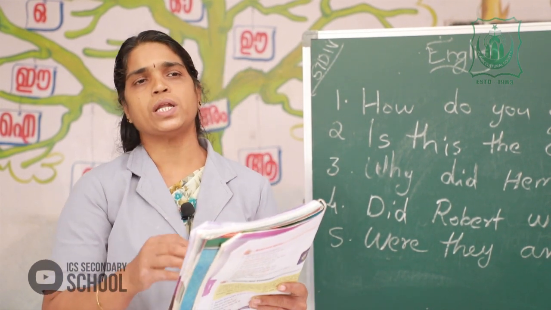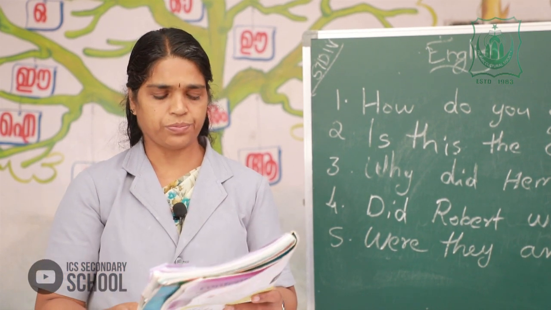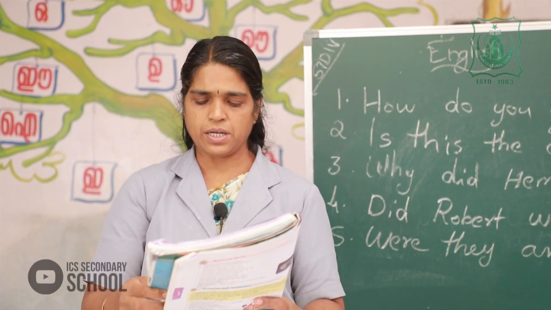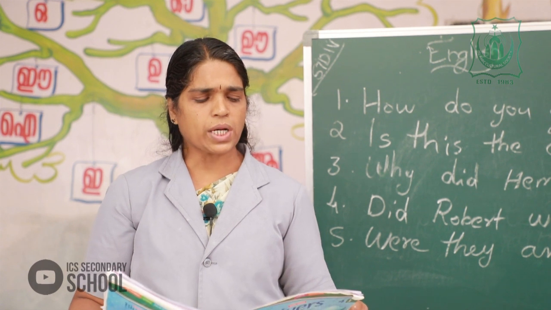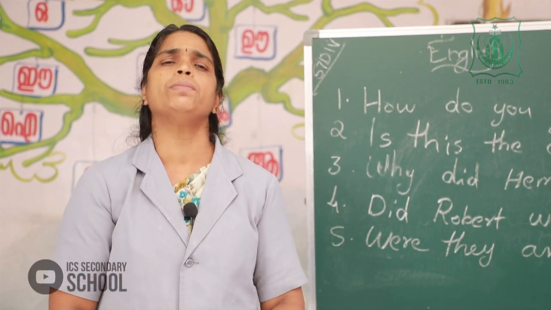This also you should write true or false in your textbook and send to me. Okay. Next one, there is a paragraph to write. Write a short paragraph about a storm. What do you mean by storm?